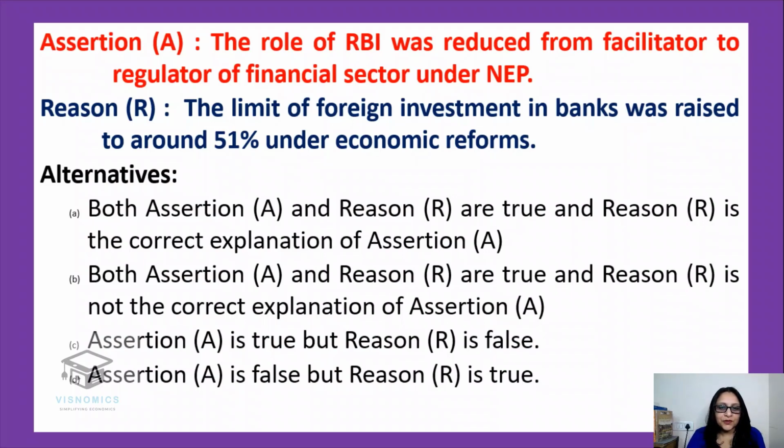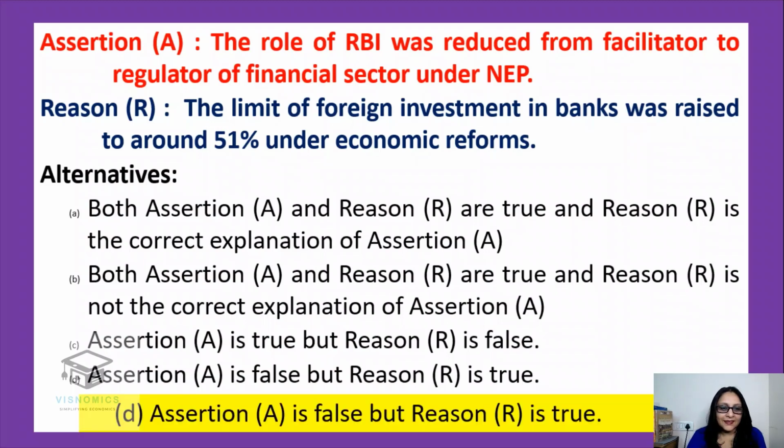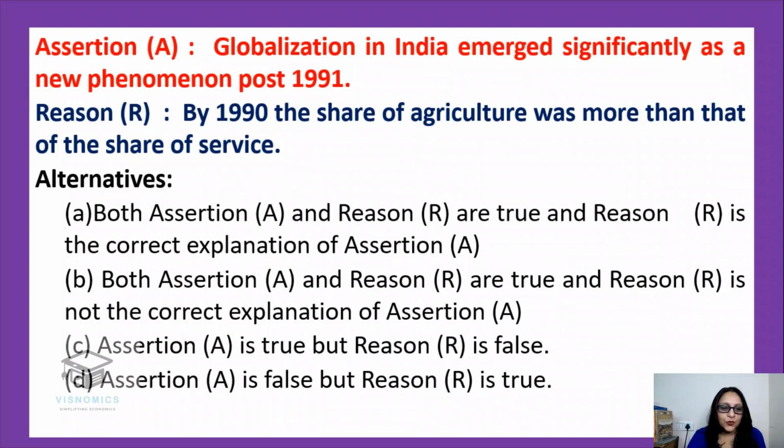This one seems to be easy for you. Most of you are saying that the assertion is false. Yes, the assertion is false, but the reason is true because the limit was raised to 51% under the financial sector reforms, so that foreign investment comes to our country. Very good. Let's move to the next one.